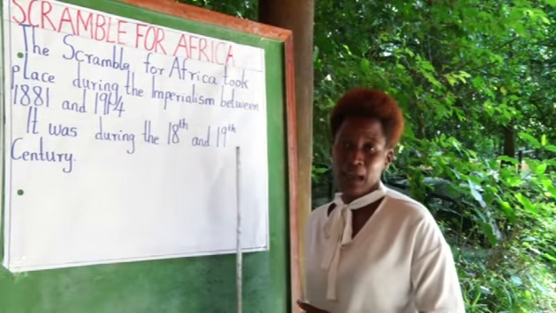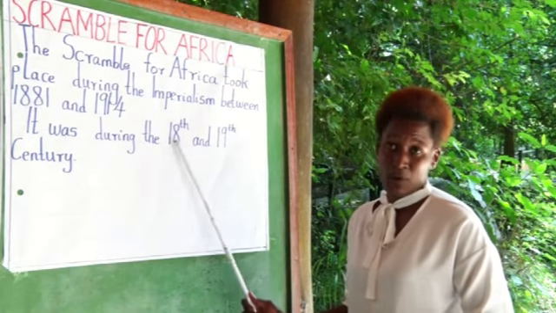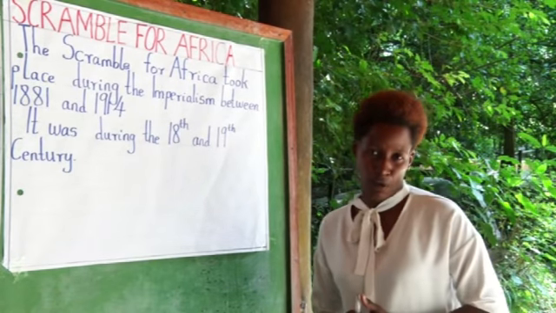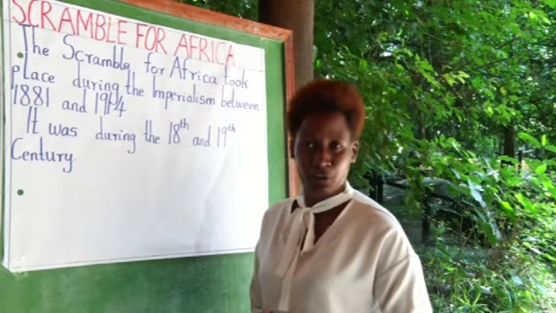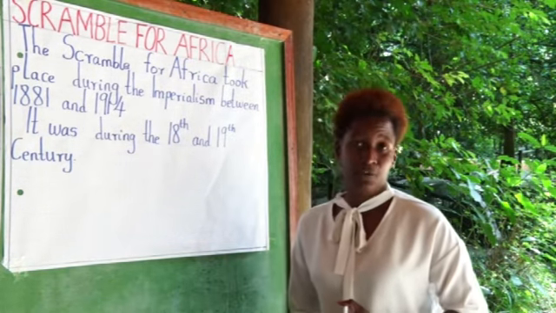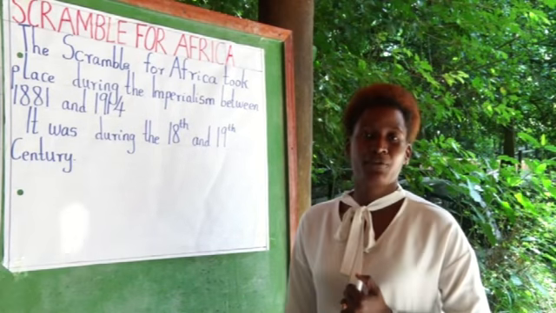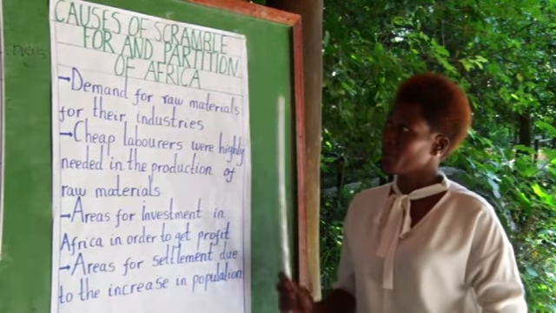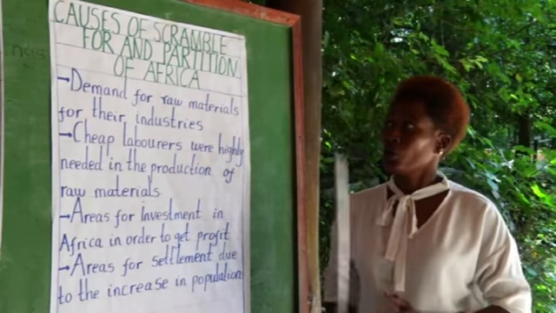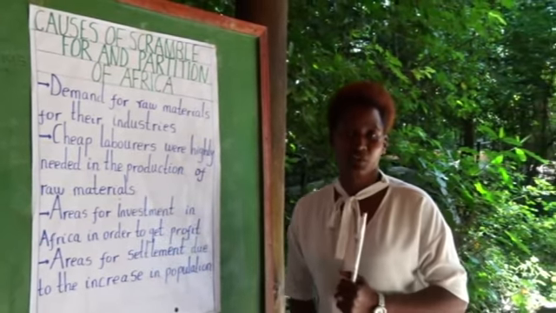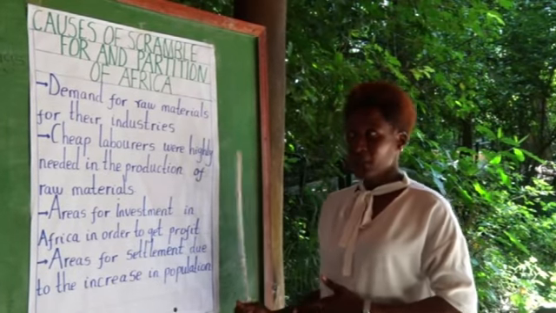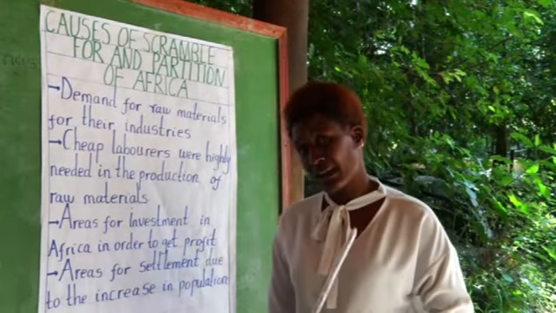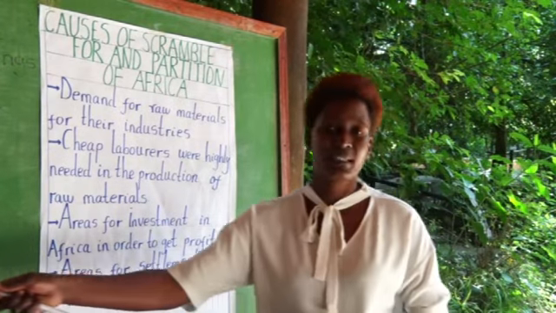Now, from here, we have to come and see exactly these European countries, as we mentioned them here, what were they looking for? Why did they argue for Africa? Why did they fight for Africa? Why did the scramble for Africa take place? So here we're going to see the causes for scramble for and partition of Africa. What do you mean? Here we have to see exactly what led the European countries to decide to come to Africa.